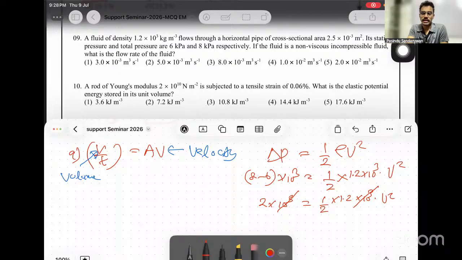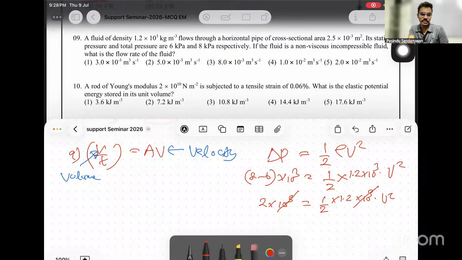Sometimes there can be kind of printing errors as well. I'm just checking another copy. Right, I had another copy. Question number 9. Yeah, it is given as 8.4. Right, this is not 8 kilopascals, it is 8.4. It should be 8.4. Right?